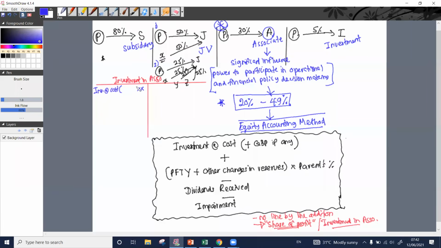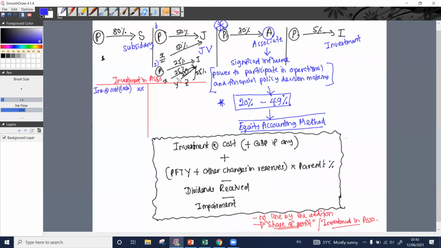So where is the credit entry here? We have debited the investment at cost to our investment in associate account. Where is the credit entry? If this is debited, something else must be credited. Where do we credit?